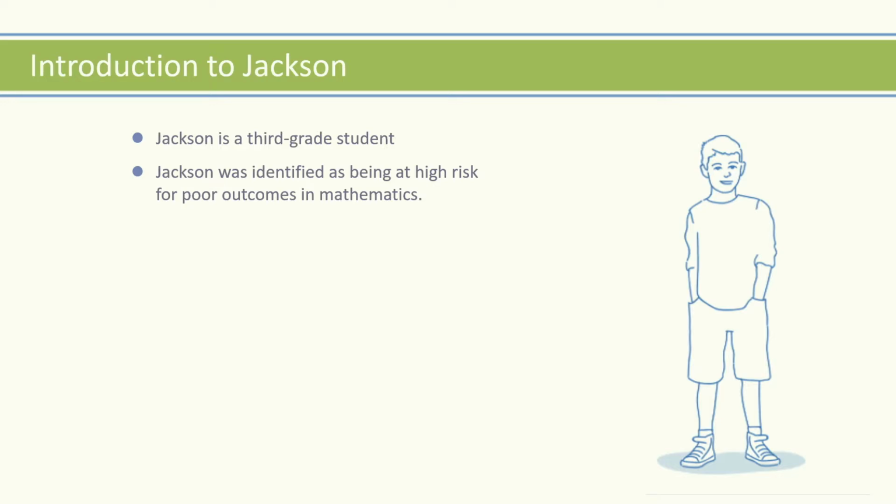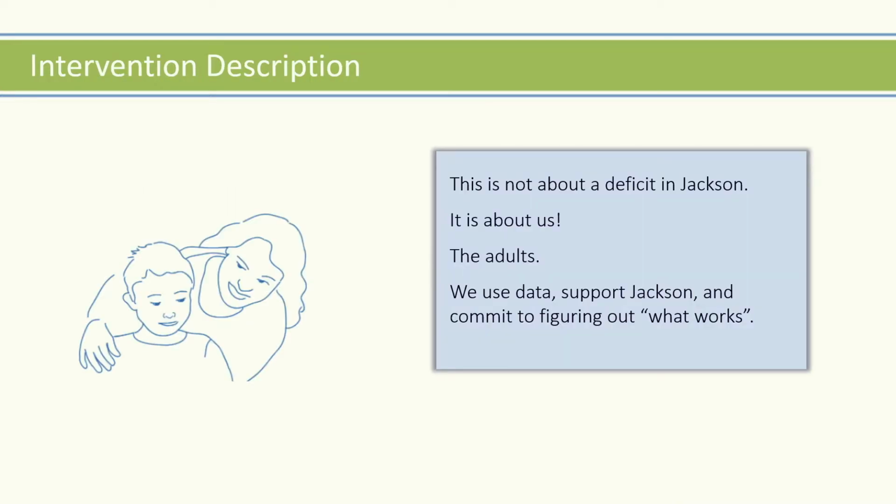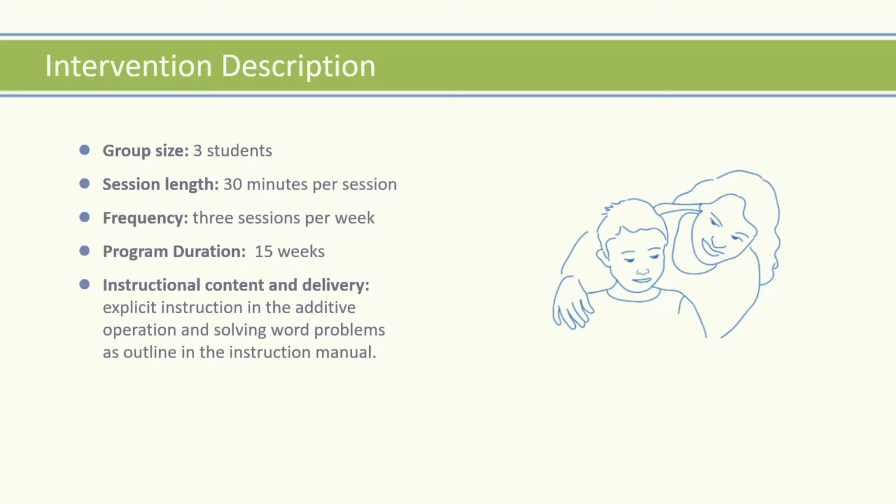He is a third grade student, and during the fall benchmark screening, he was identified as being at risk for poor math outcomes using a curriculum-based measure, also known as CBM. After confirming his risk status using additional data, it was determined that Jackson would benefit from additional intervention. Using initial data of Jackson's math performance, the team identifies a small group standard protocol Tier 2 intervention that includes